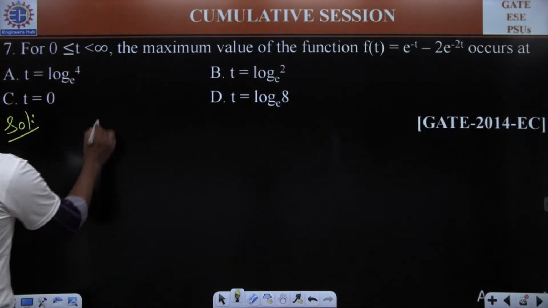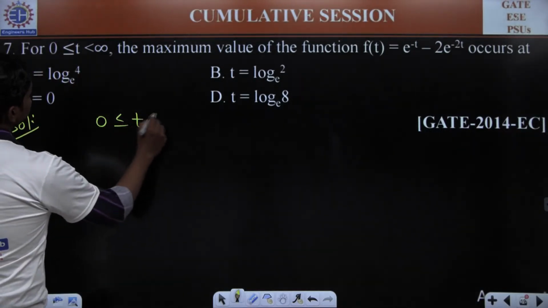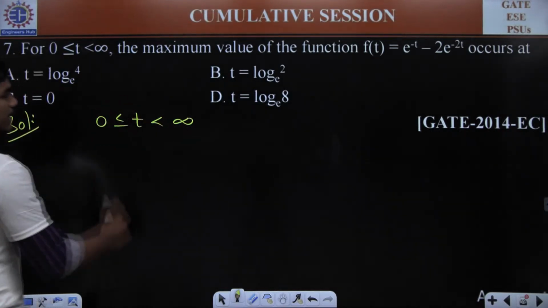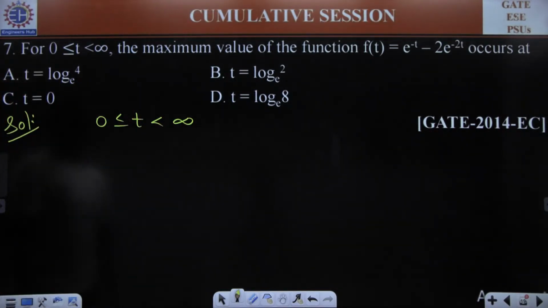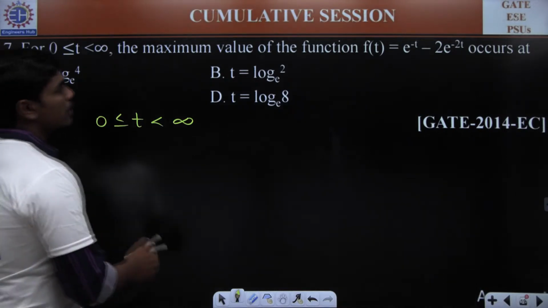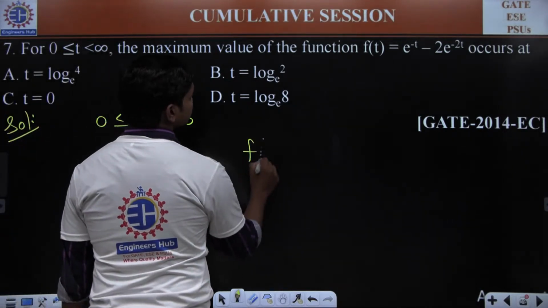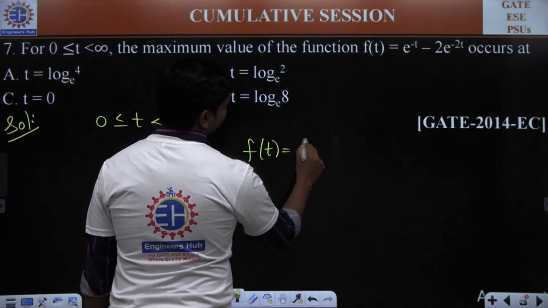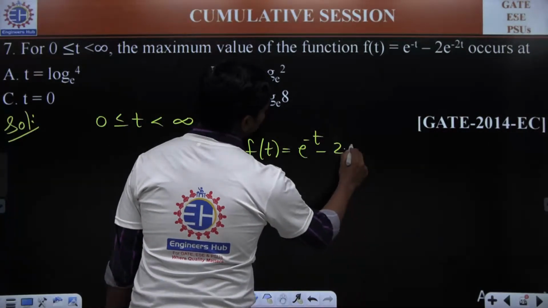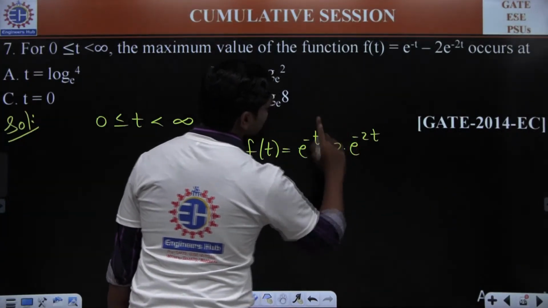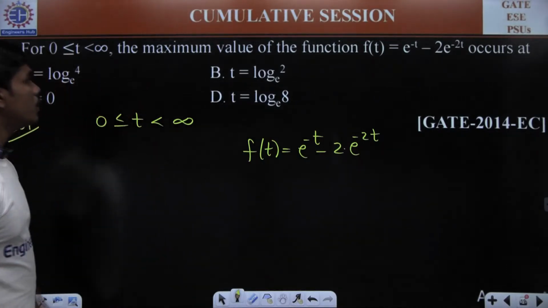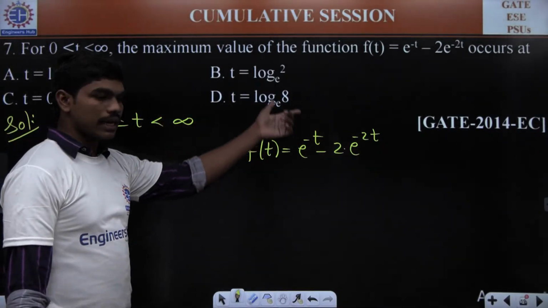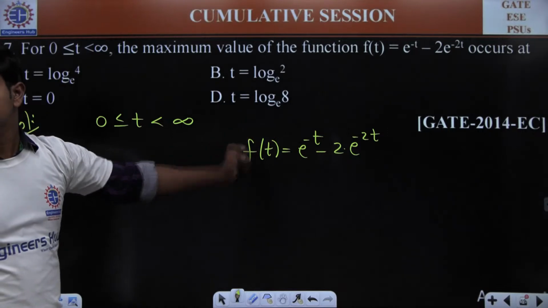So for 0 less than or equal to t less than infinity, of course, means basically they are telling t is positive and of course including 0. Then the maximum value of the function f of t is equal to e power minus t minus 2 times e power minus 2t. So this is the function they have given, and they are asking you the maximum value of this function occurs at t is equal to what particular point.